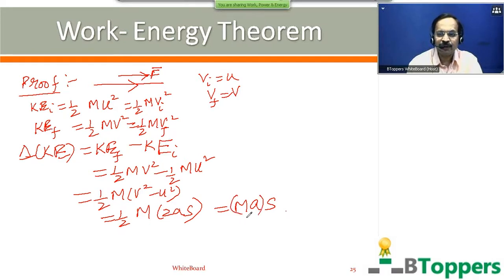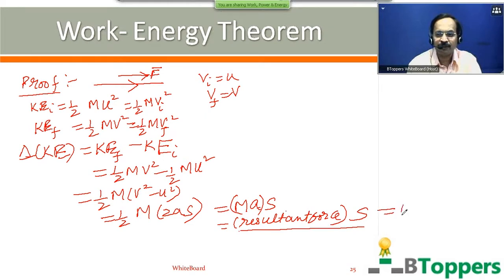From Newton's second law, the product of the mass of the body and the linear acceleration of the body will be equal to the resultant external force acting on the body. The product of mass and acceleration of the body is equal to the resultant of all the external forces acting on the body, multiplied by displacement, which gives you the work done by the resultant external force acting on the body.